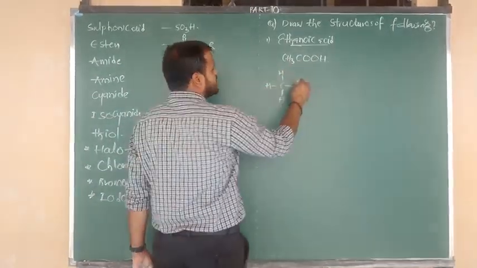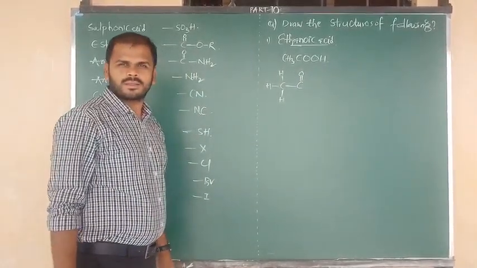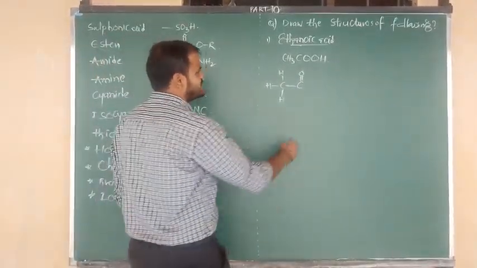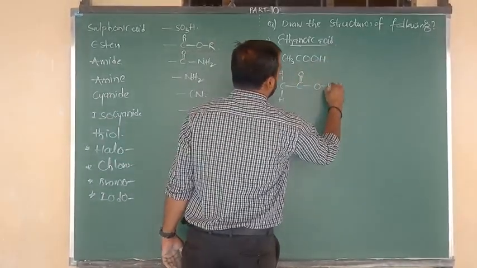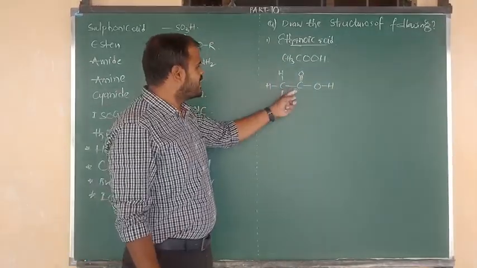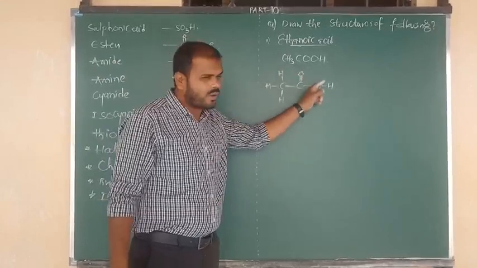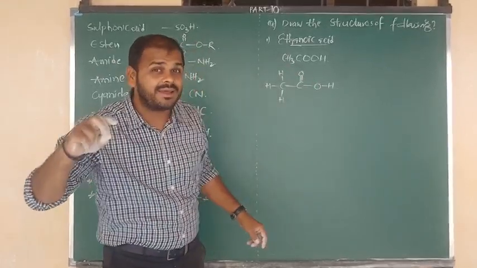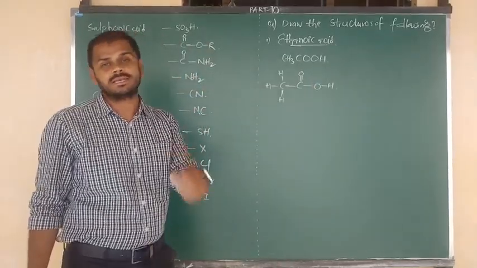Let me write one oxygen as C double bond O, and one more oxygen is there, connected to a hydrogen atom. So this looks like the functional group C double bond O, OH, or COOH, carboxylic acid. Which acid? Ethanoic acid, or acetic acid.